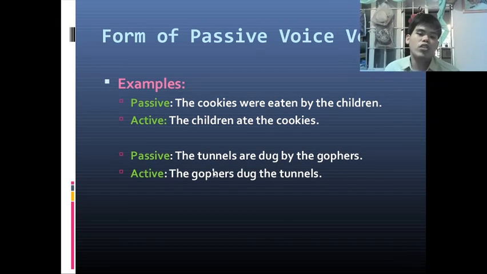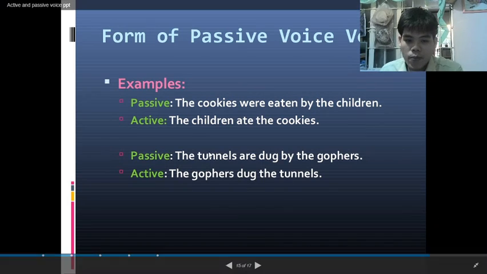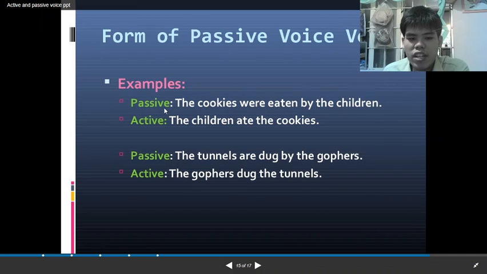So this time, we're going to talk about changing a passive voice into an active voice. Basically, you're just going to do the opposite of changing active to passive. Here is the passive voice: The cookies were eaten by the children. Here is the object, so we're going to put it back at the back. And the subject, the children, goes back to the front.